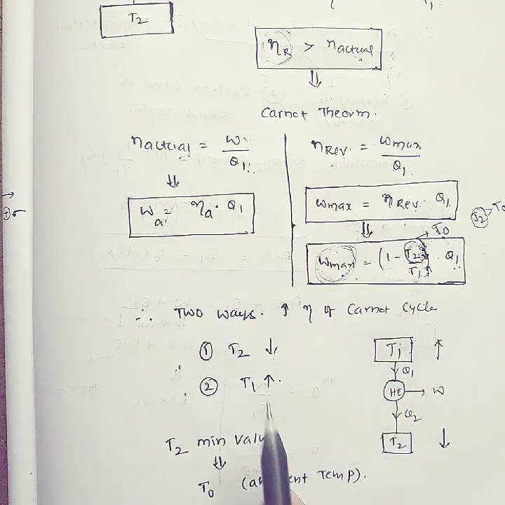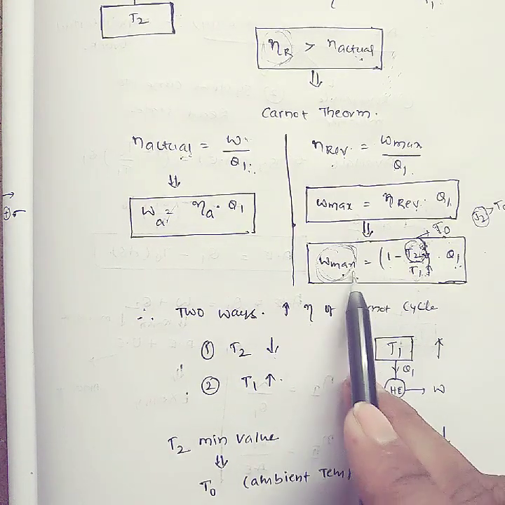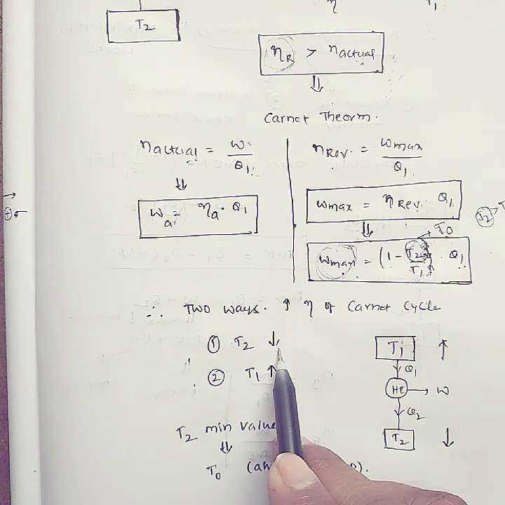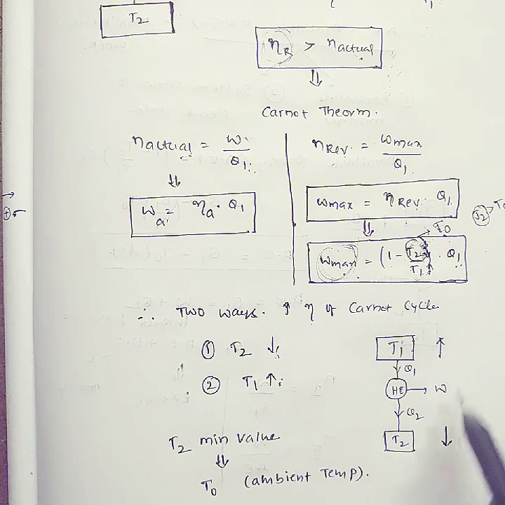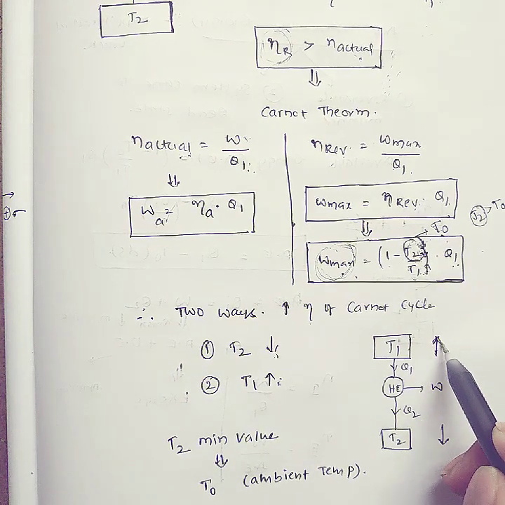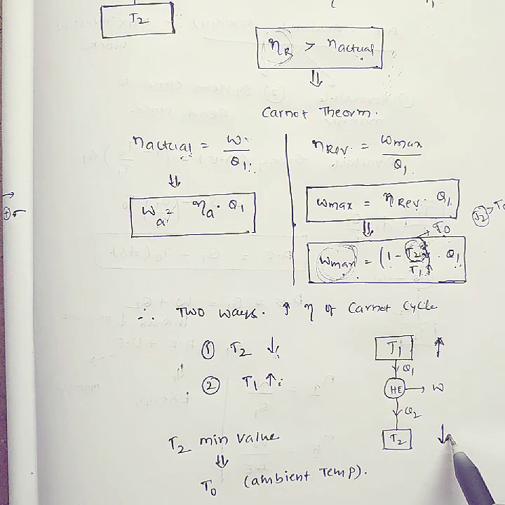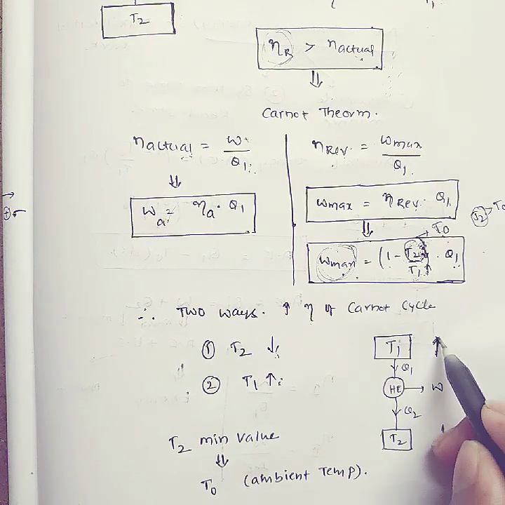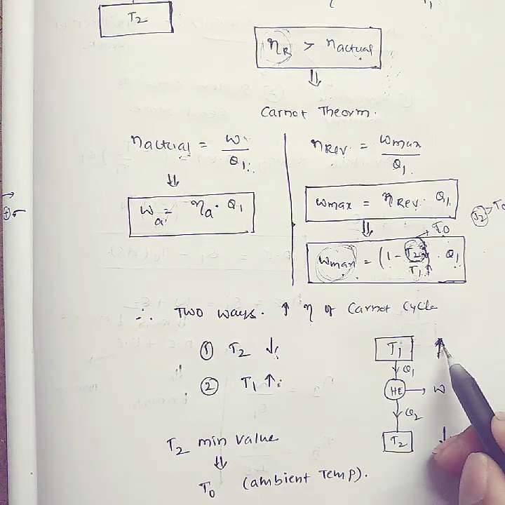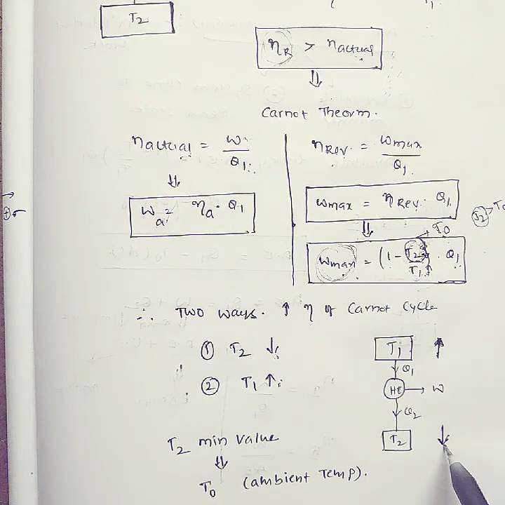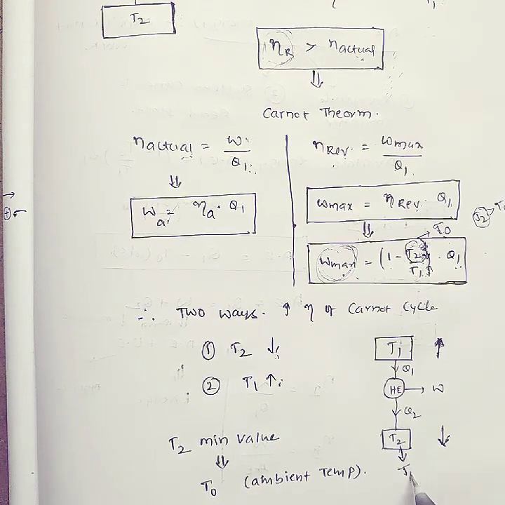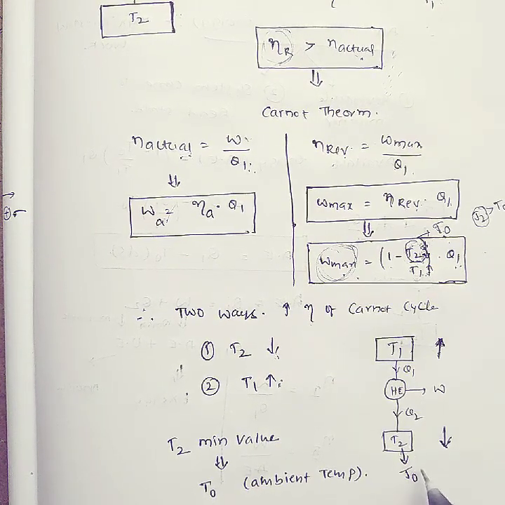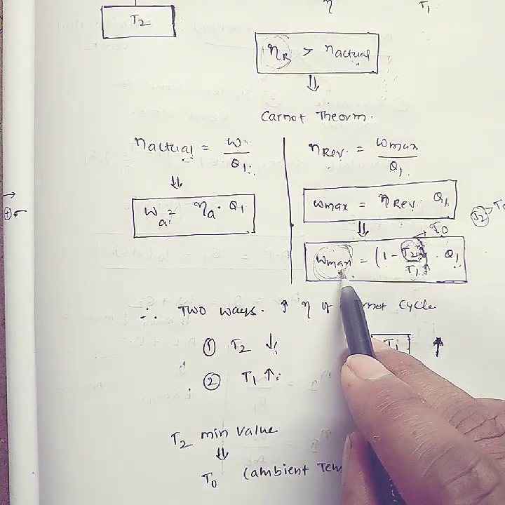That means in two ways you can increase the efficiency of a Carnot cycle: one way is to decrease T2, another way is to increase T1. But increasing T1 is not in my hands, that is the source temperature. And this is the sink temperature. Suppose this sink temperature reaches the ambient temperature, at that time that maximizes the work.